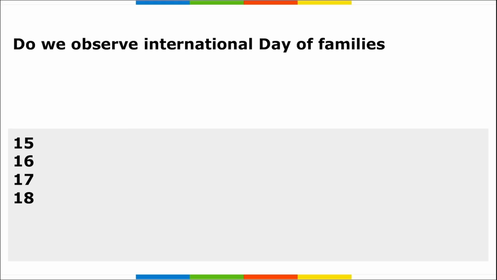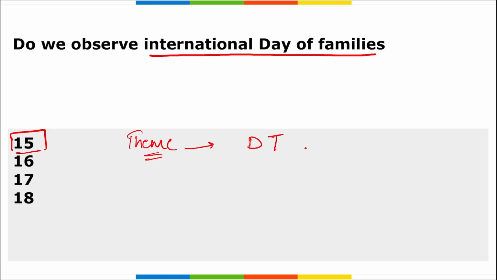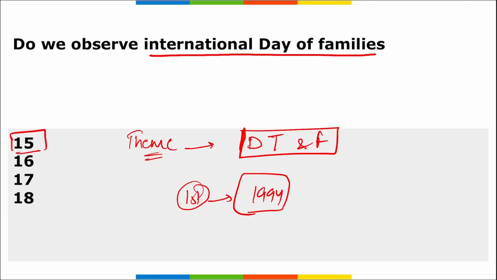Moving on. When do we observe International Day of Families? So on 15th of May, we observe this International Day of Families to celebrate the importance of families and highlight their role in society. The day aims to raise awareness about the social, economic, and demographic changes that impact families worldwide. Then there is a theme that you can remember for this International Day of Families, that is demographic trends and families. This is the theme for the International Day of Families. Correct? And the first ever edition of the International Day of Families was observed in 1994.